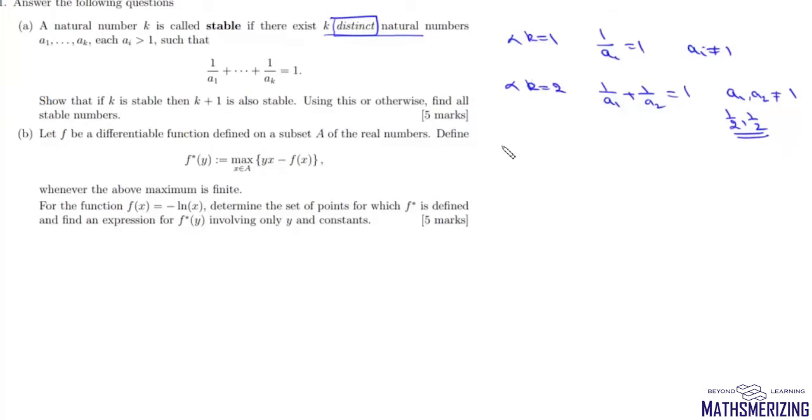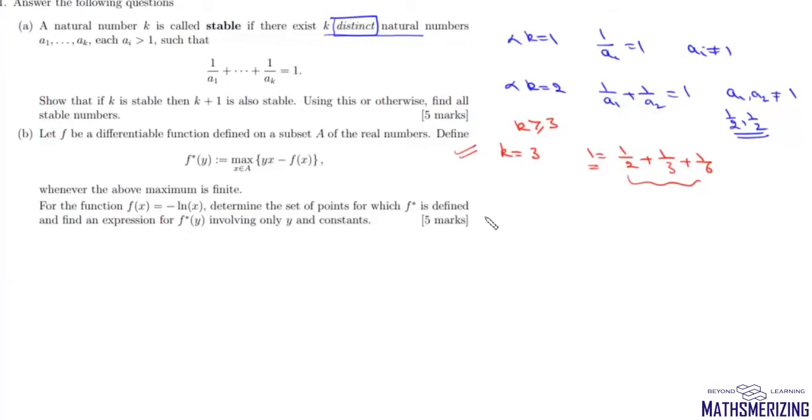So we'll start with k equals 3. Now we know that we can write 1 as 1 by 2 plus 1 by 3 plus 1 by 6. So it is possible to express 1 as the sum of 1 upon a1 plus 1 upon a2 plus 1 upon a3, where each of a1, a2 and a3 is distinct and greater than 1. Now we'll solve this question using induction, for k greater than or equal to 3. This is our first case, so the statement is true for k equals 3.